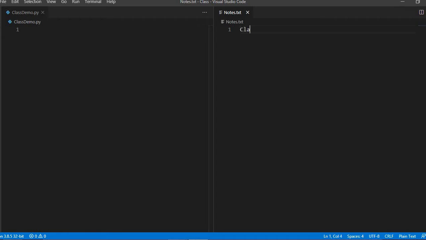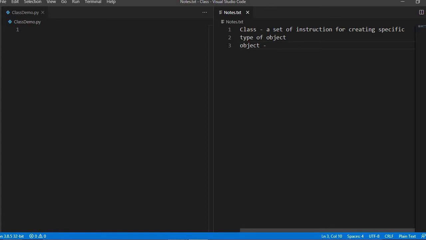So class. What is class? It is nothing but a set of instructions for creating a specific type of object. In simple words, and then what is an object? In simple words, it's nothing but an encapsulation of variables and functions.